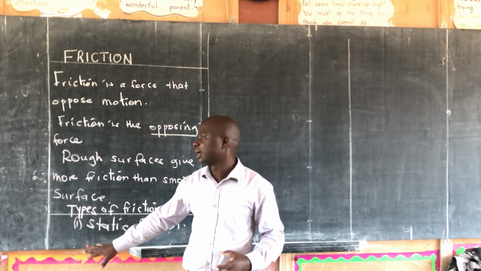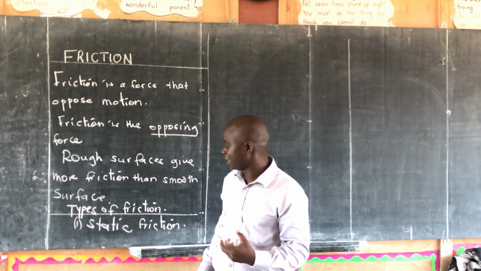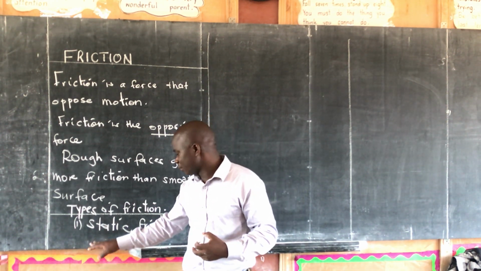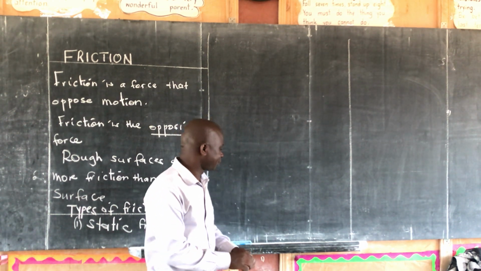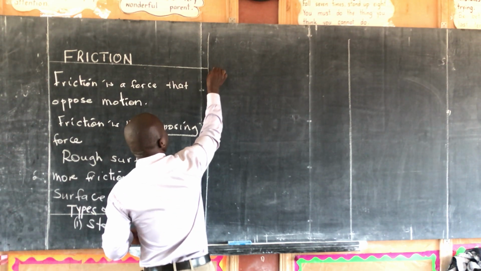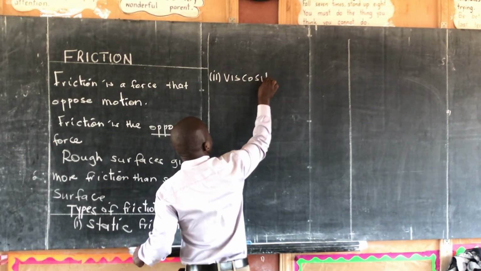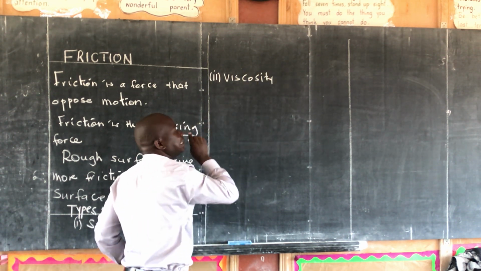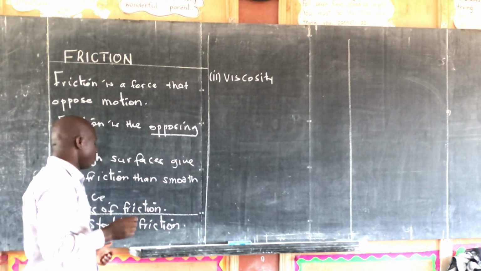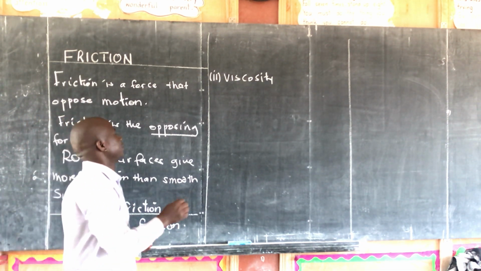And there, lightning is an example of static electricity. Now I talk about static friction. We have another type of friction, which is viscosity. We have static friction and viscosity.